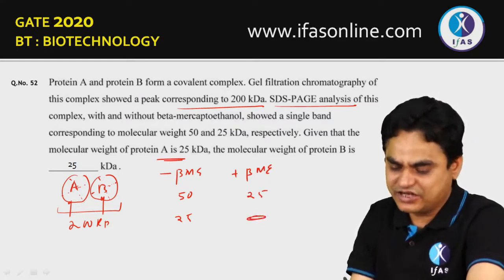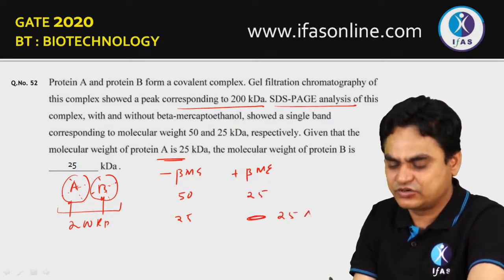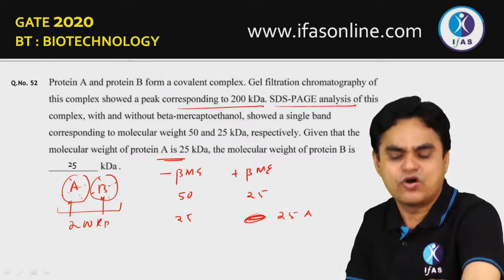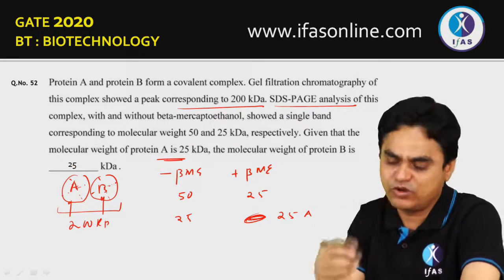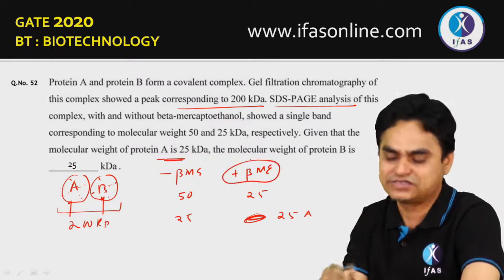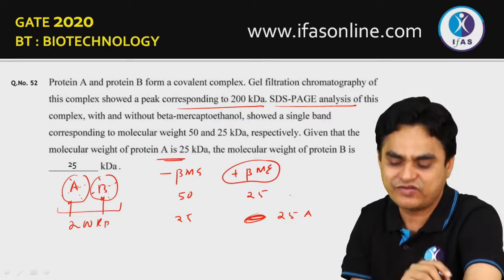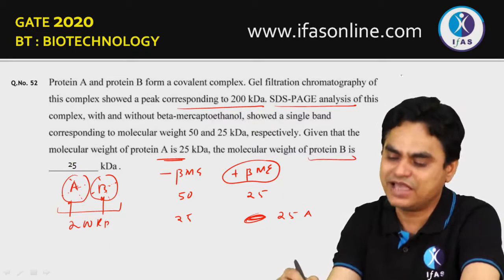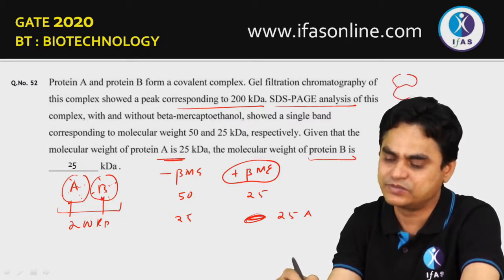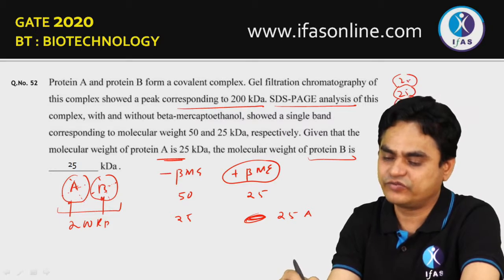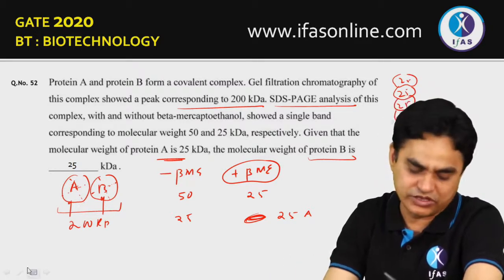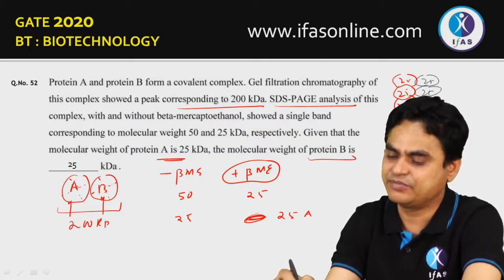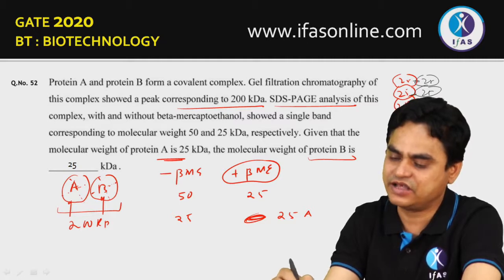So only a single band, and it is given that the molecular weight of A is 25, then the molecular weight of each subunit of B should also be 25 kilodalton, because if it were a different molecular weight, then in the presence of beta mercaptoethanol you would get a separate band. You are getting only one band, that also of 25 kilodalton, which simply suggests that protein B must also be 25 kilodalton. So the real scenario would have been like this: protein A is composed of 4 subunits, 25, 25, 25, 25, while the B protein is also composed of 4 subunits of 25 each, and these were linked by some kind of disulfide bond, or you can say a covalent bond.